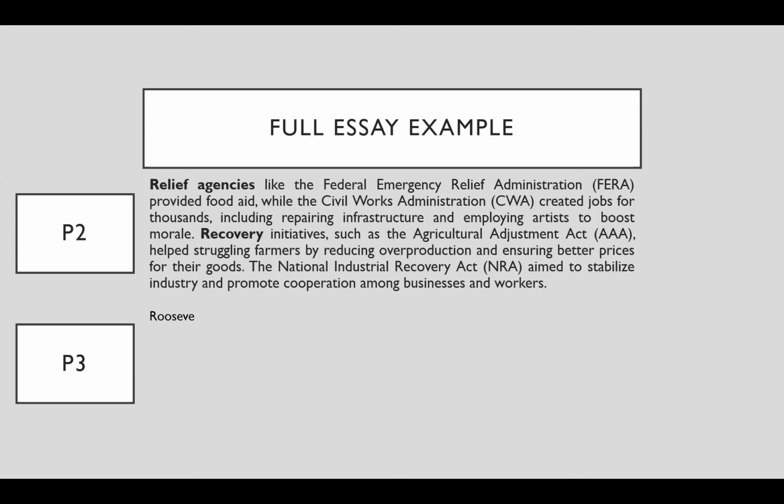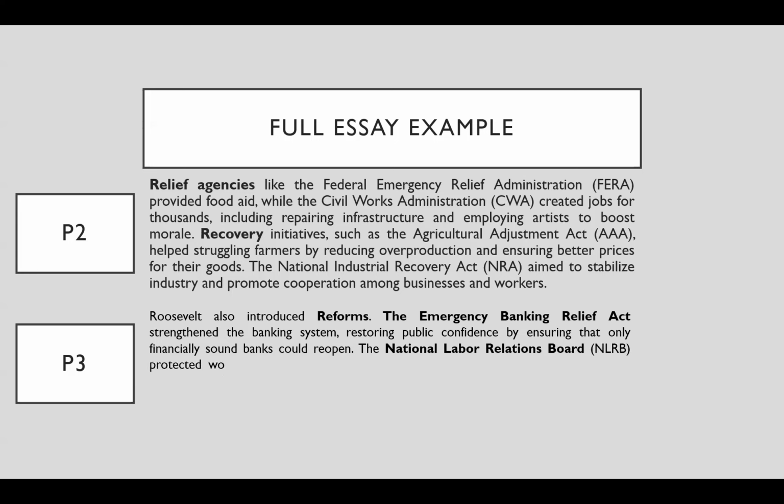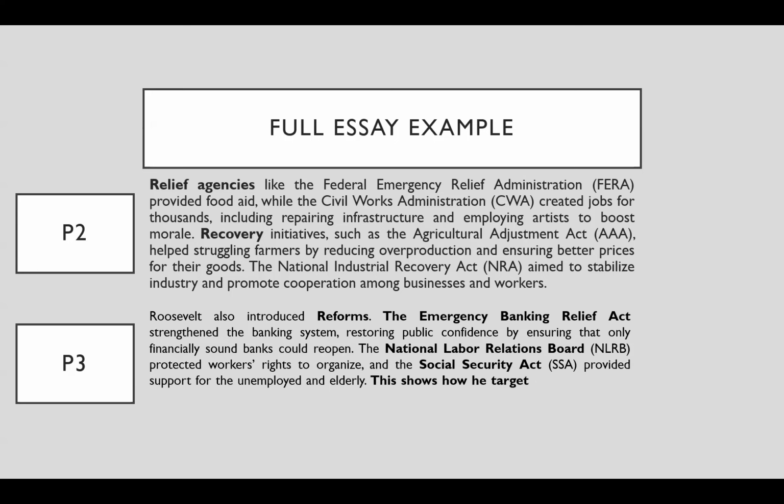Then in paragraph three, we're going to speak about the reforms. Sometimes I'll put relief, recovery, and reform all together, but so that it doesn't overwhelm the marker with one long paragraph, it sometimes helps to split it up. So, the Emergency Banking Relief Act was one of the first acts Roosevelt put in place when he came to power, where he closed all banks and only reopened the ones that were stable. Then the National Labor Relations Board, which protects workers' right to unionize.